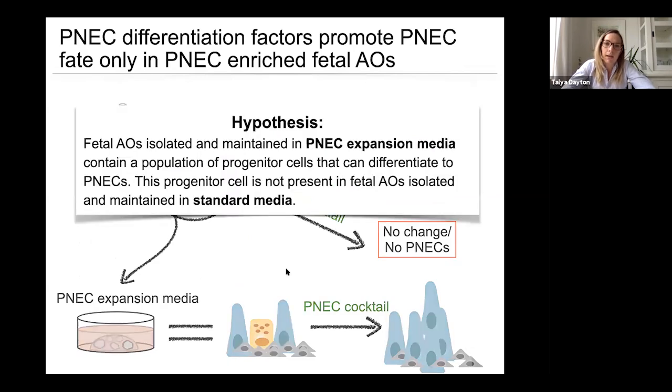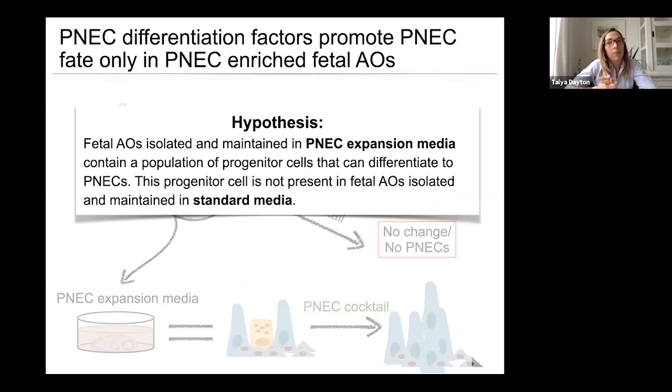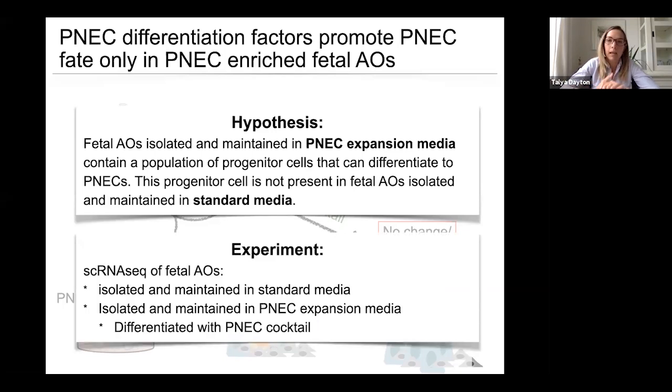And so what I suspect, or the hypothesis that I've come up with based on this data, is that perhaps our fetal airway organoids that were isolated and maintained in PNEC expansion media contain a population of progenitor cells that can differentiate to PNECs, and that this progenitor cell is not present in the fetal airway organoids maintained in our standard media. In order to try to get to the bottom of this and determine whether or not this is the case, we're performing single-cell RNA sequencing of fetal airway organoids in our standard media, in our PNEC expansion media, and then at different time points after adding our differentiation cocktail.